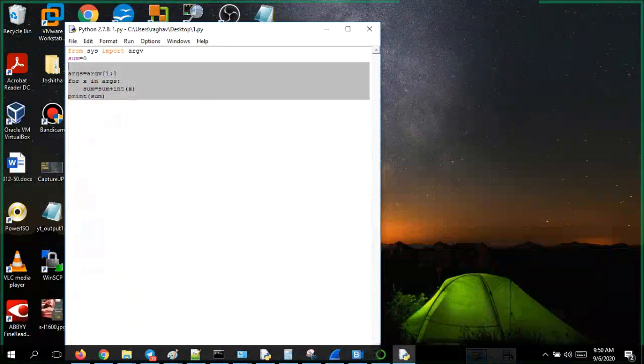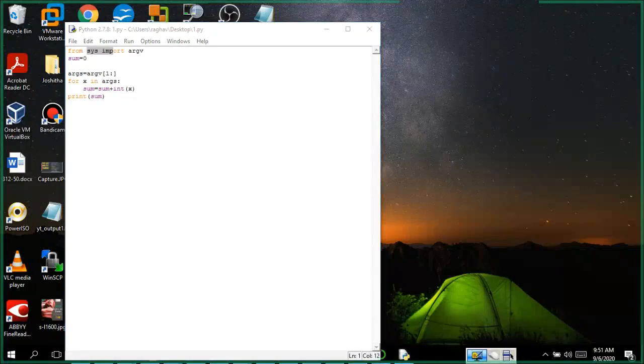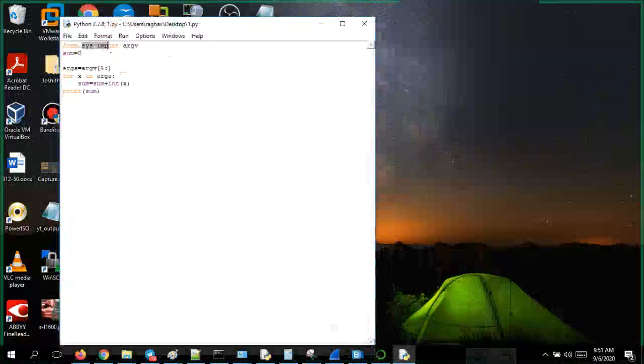So for example, something. Here I just want to add sum of some numbers. So sys, some program I have written. Now what I'll do is I'll go to the command prompt. Simple way what I have done, sys module I have imported where I would like to give argument values during the runtime. First, initially my sum value will be 0.